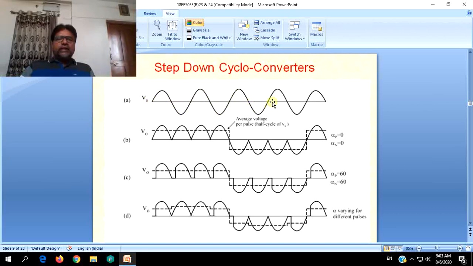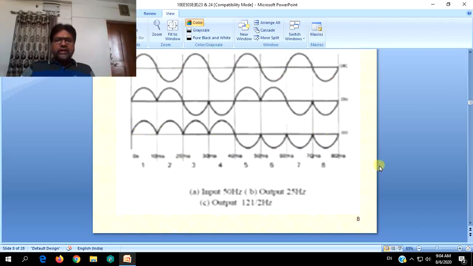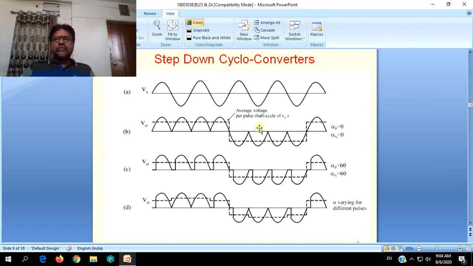Case A shows the source voltage, which is the normal sinusoidal voltage, and case B shows the second case, where the frequency has become 1/4 of the supply frequency, where the load is getting 4 positive half cycles and 4 negative half cycles, one after the other. And the average load voltage fed is shown with the dotted lines. Average output voltage per pulse.